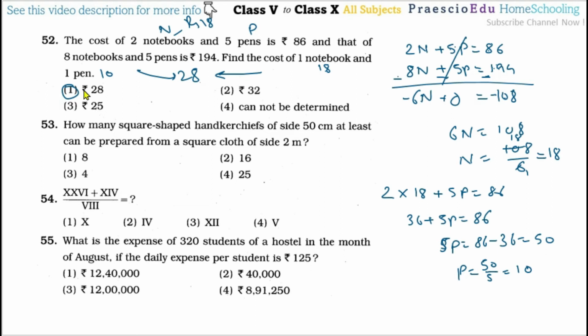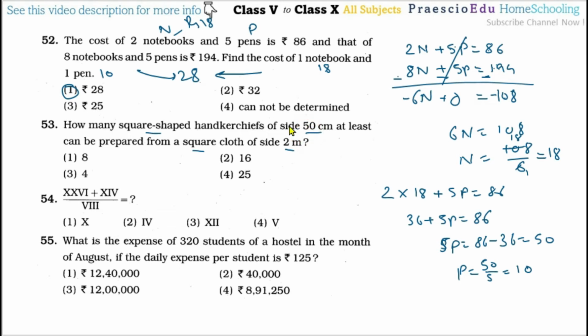Now question number 53, how many square handkerchiefs of side 50 centimeter at least can be prepared from a square cloth of side 2 meter? So the main cloth has 2 meter sides and is a square shape. Here also the square handkerchiefs cut have 50 centimeter sides.